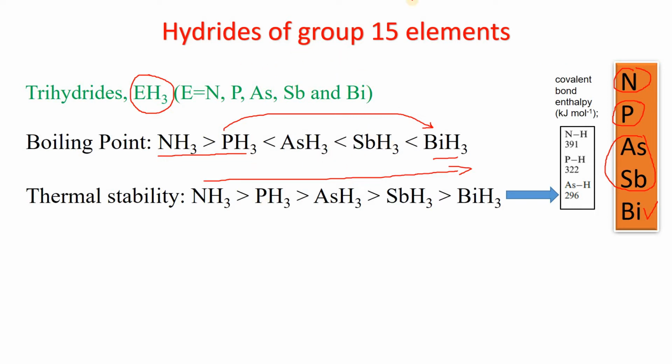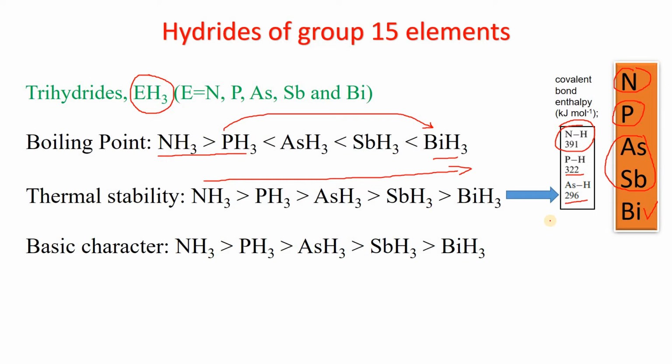The covalent bond enthalpy, the bond strength of the E-H bond, is like this. The N-H bond enthalpy is 391 kilojoule per mole. Down the group it decreases to 322 and then 296. So that's why the thermal stability decreases going from NH3 to BiH3.